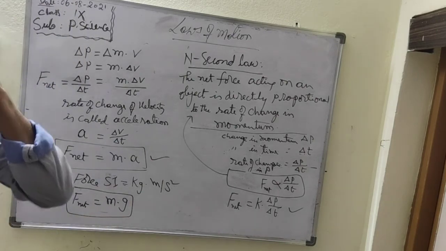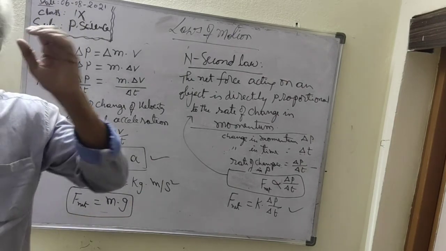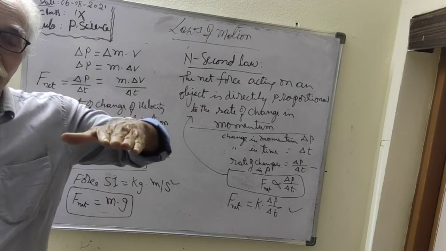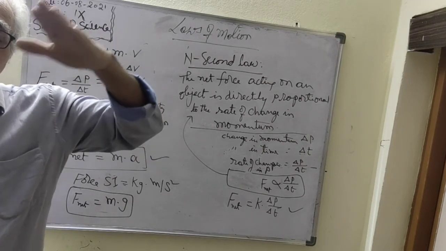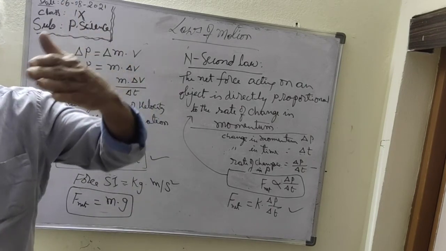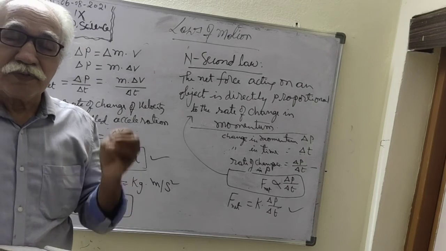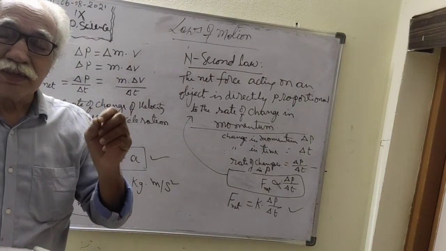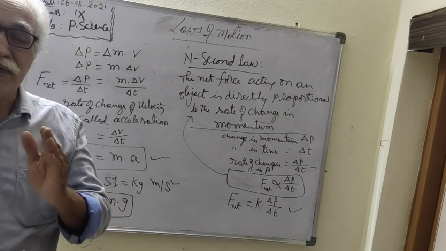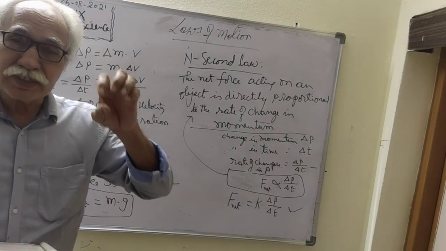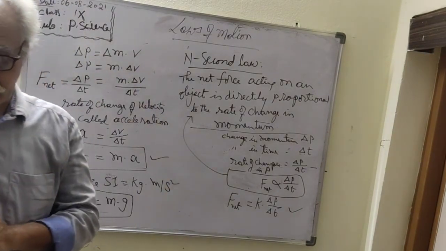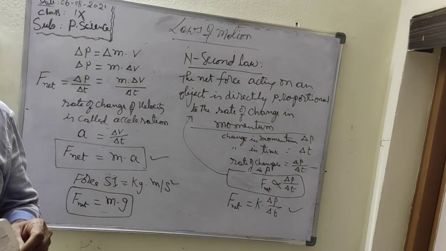Second point: at constant net force, the greater the mass, the lesser the acceleration, and the lesser the mass, the greater the acceleration. When the body has greater mass, its velocity does not increase much, so there is less acceleration. If the mass is less, the velocity increases more, so it gets more acceleration. That is the effect of mass and force.